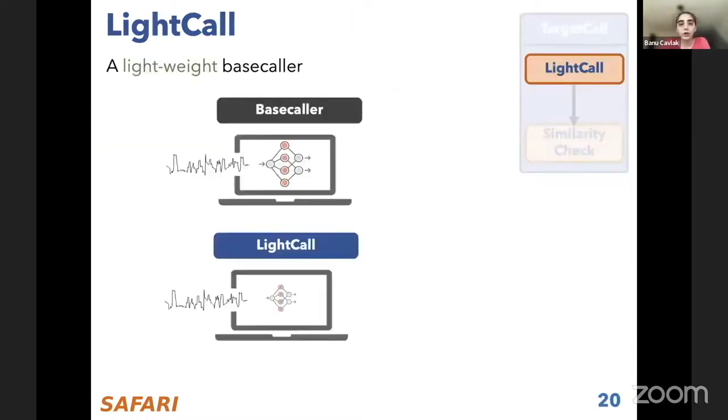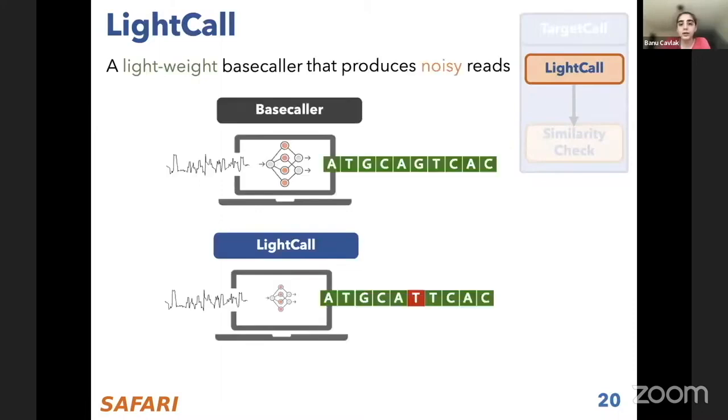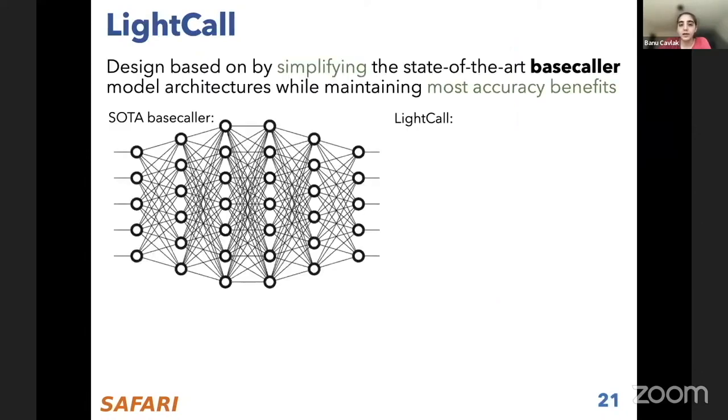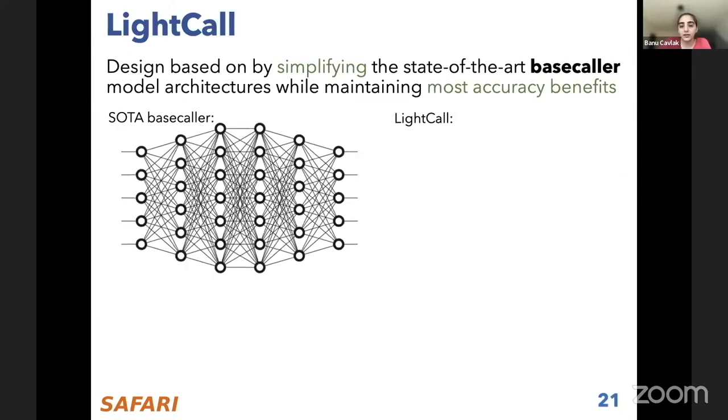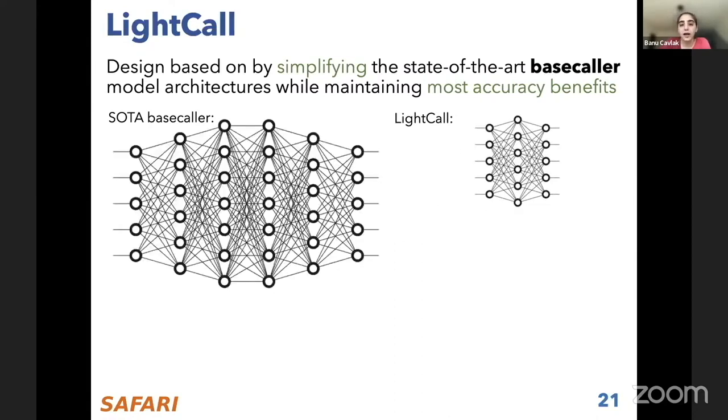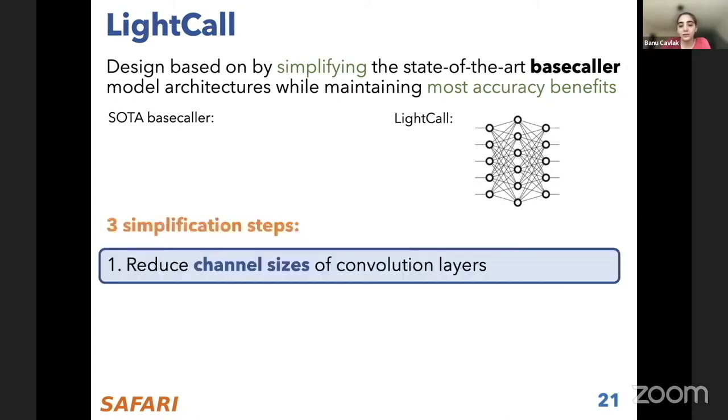Now we can explain our two steps in a bit more detail. The first step is LightCall, a lightweight base caller that produces noisy reads compared to the state-of-the-art base callers. LightCall is designed by simplifying state-of-the-art base caller model architectures while maintaining most of the accuracy benefits, but reducing the execution time significantly. We made this simplification in three steps.